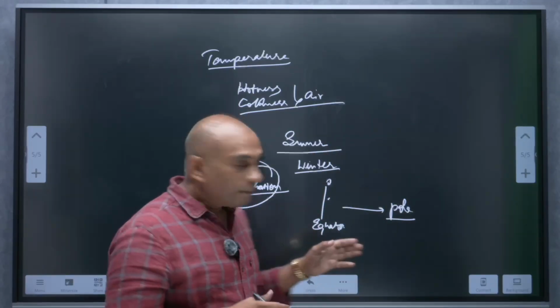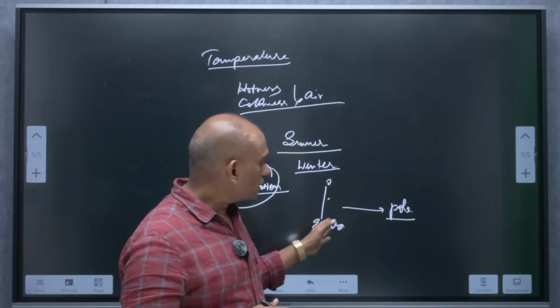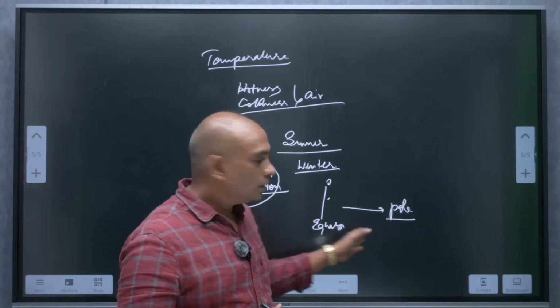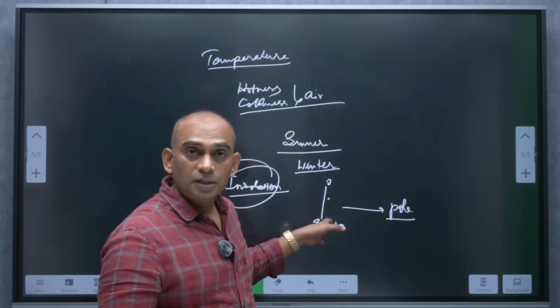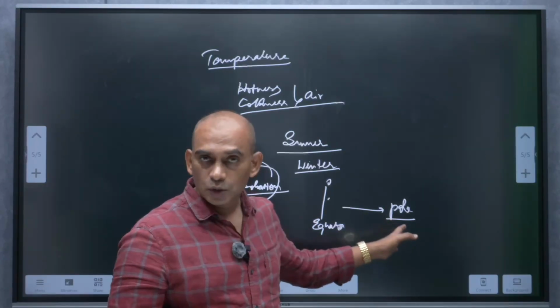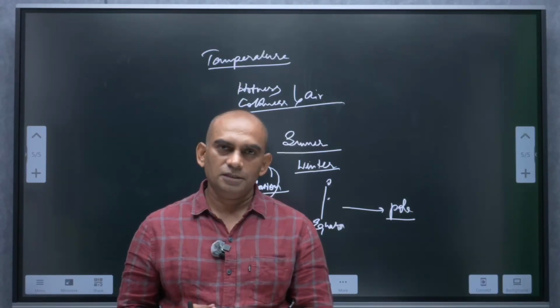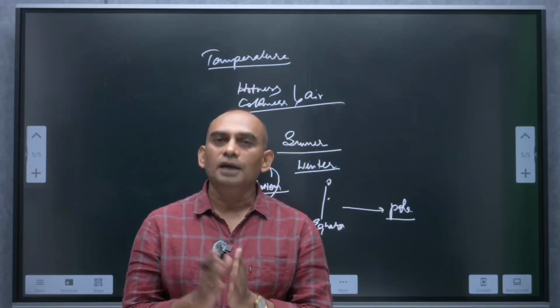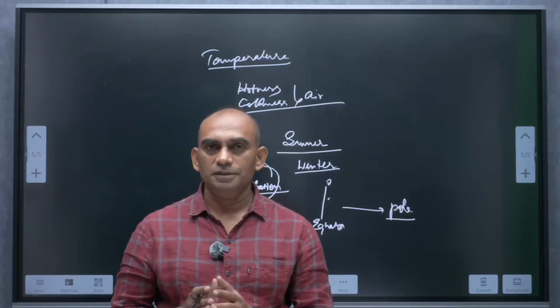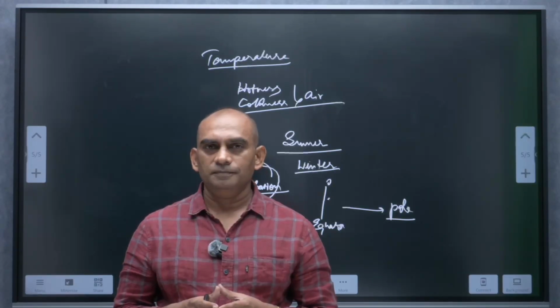In the same way, when insolation decreases towards the pole, then obviously the temperature also decreases towards the pole. If you take urban areas and villages, temperatures in urban areas are higher than in villages. What is the reason behind it?